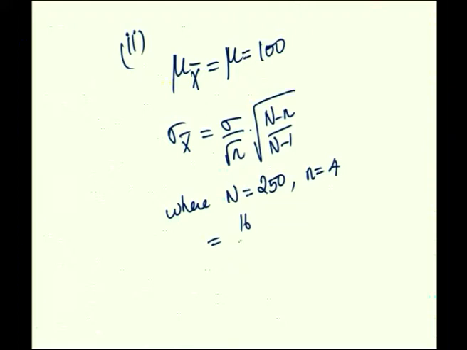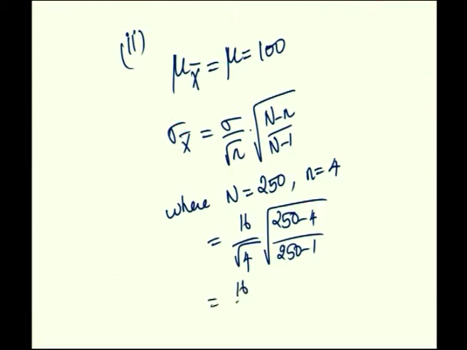So, 16 by root 4 into root of 250 minus 4 by 250 minus 1, and this value is equal to 16 by 2 into root of 246 by 249, and this is equal to approximately 7.95.